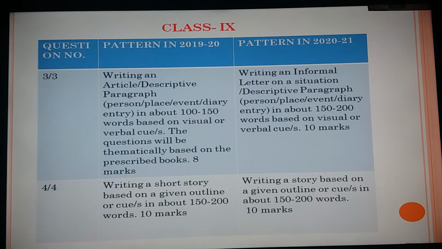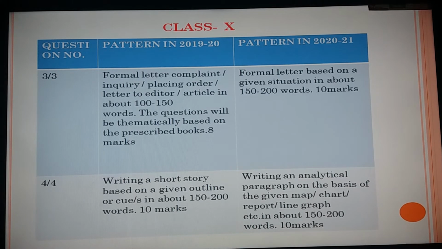Now question number 4 for class 9, again writing a short story based on a given outline, 150 to 200 words, 10 marks, and the same thing is there in 2021, no change. Now these two questions, question number 3 and 4, we'll see in class 10. Earlier in 2019-20, it was a formal letter, complaint, inquiry, placing order, letter to editor, or article about 100 to 150 words, and 8 marks were allotted to this question.